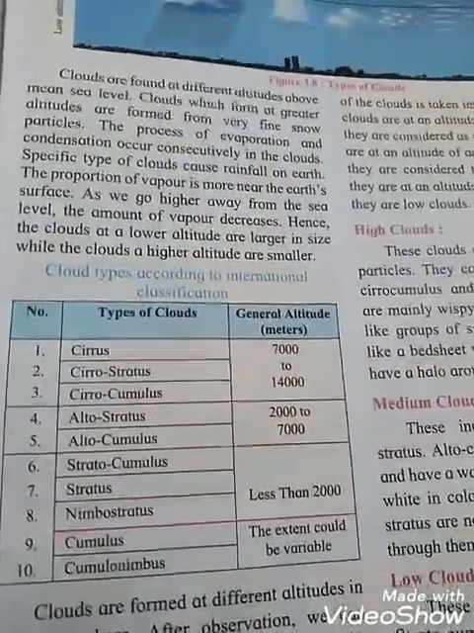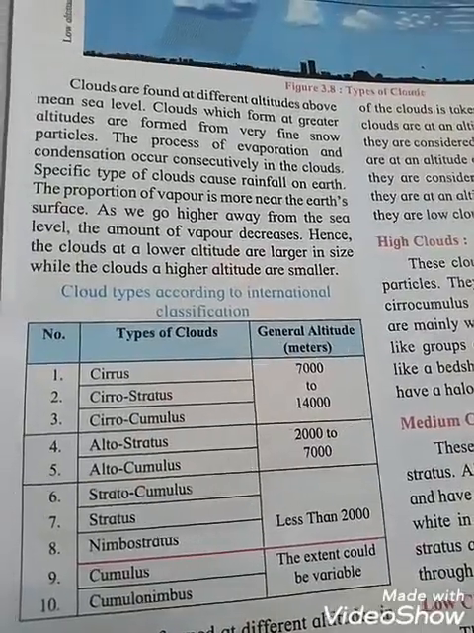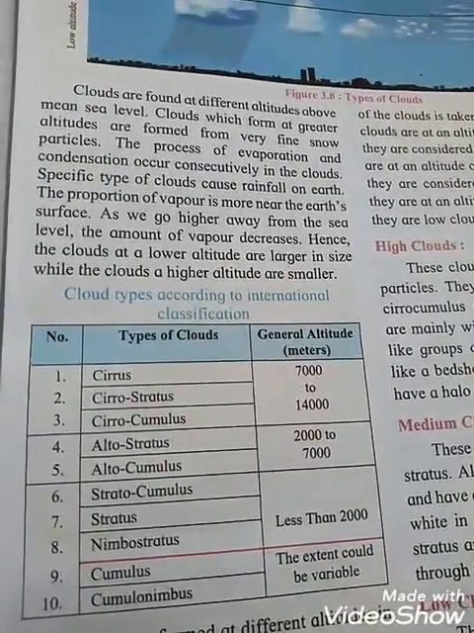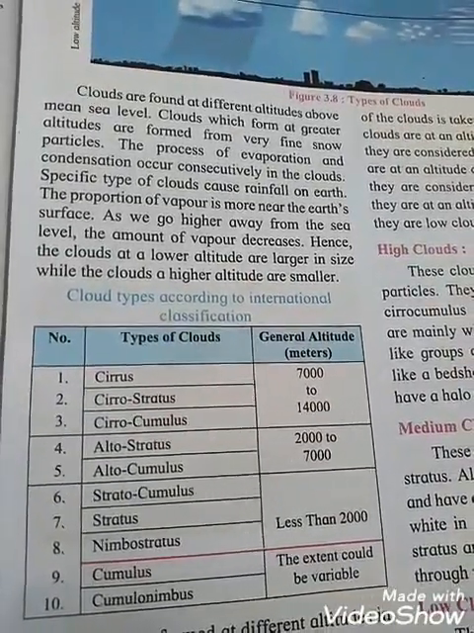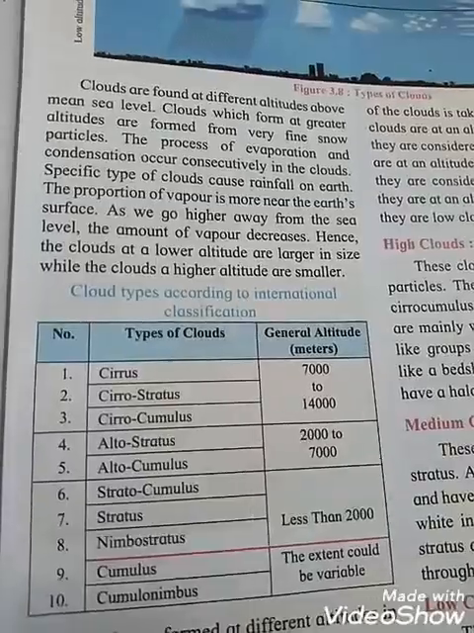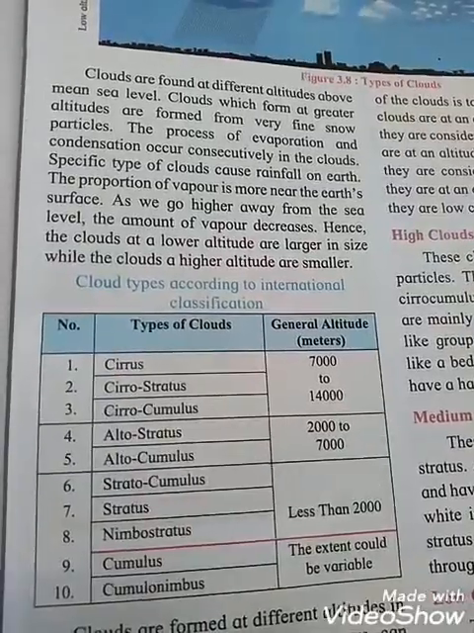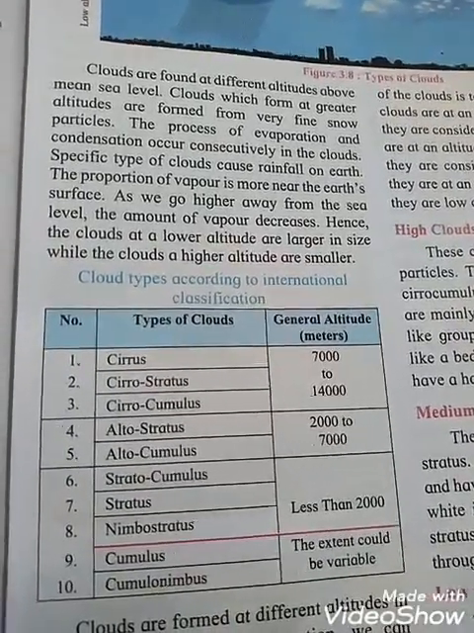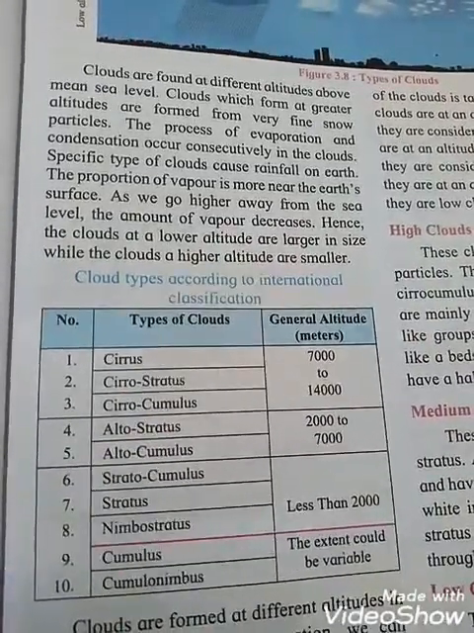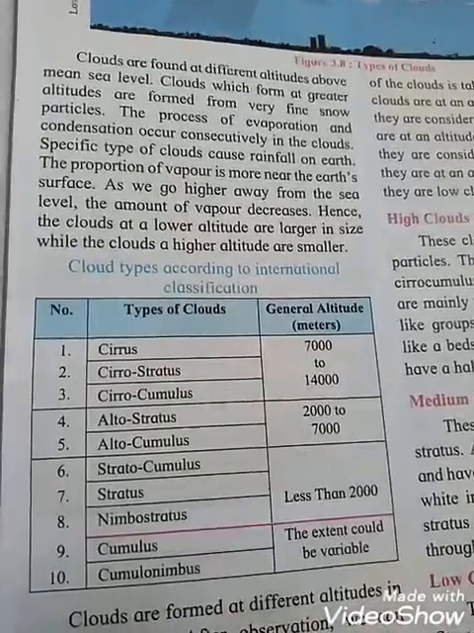See the table given here, cloud types according to international classification. The types of clouds and their general altitudes in meters are given. Cirrus, cirrostratus and cirrocumulus: 7,000 to 14,000. Altostratus and altocumulus: 2,000 to 7,000. Stratocumulus, stratus and nimbostratus: less than 2,000. And cumulus and cumulonimbus: the extent can be variable.